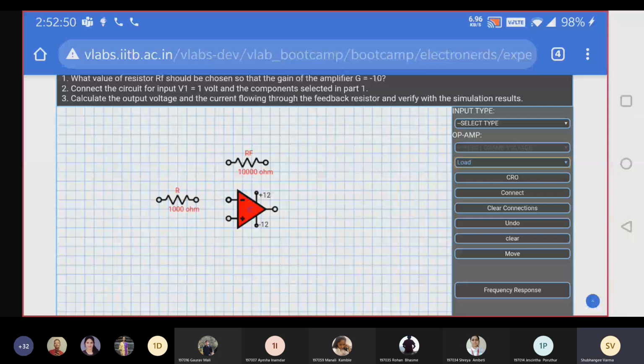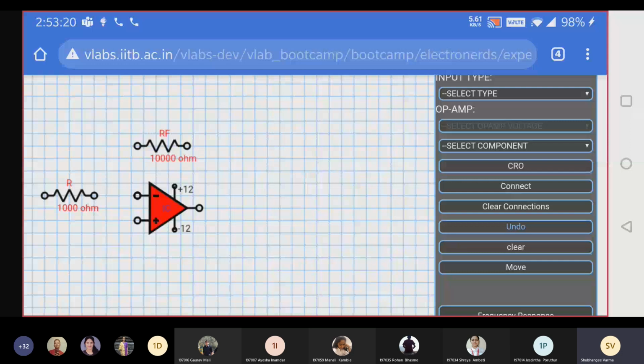Now I want to shift the load towards the op-amp, but I have placed it away from the op-amp. So what you can do, you can click on undo. See, undo is here. When I click on undo, whatever last component you have taken will get undone. Now again, I'll go to select component, go to load.